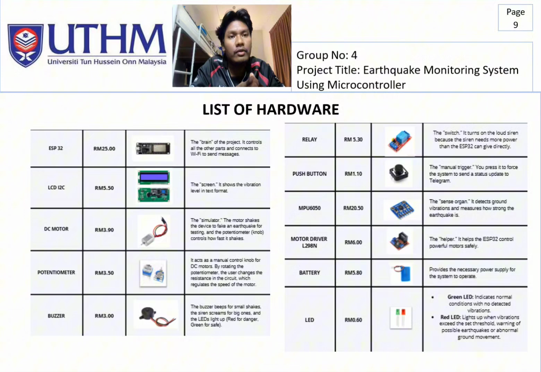And then motor driver, 6 ringgit. So it helps the ESP32 control powerful motor safely. And then battery, provide the necessary power supply. And then the last one, LED, around 60 cent. So the green LED indicates normal condition. For the red one, it lights up when vibration exceeds the set threshold.